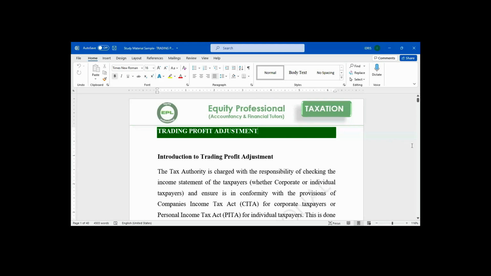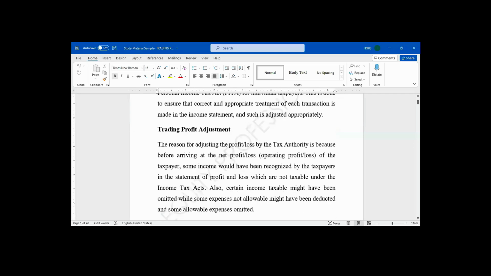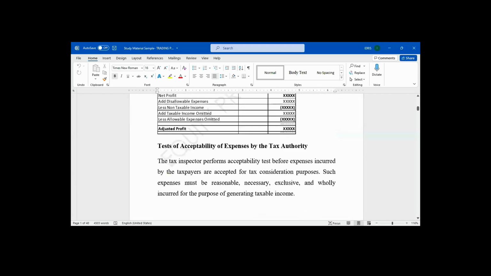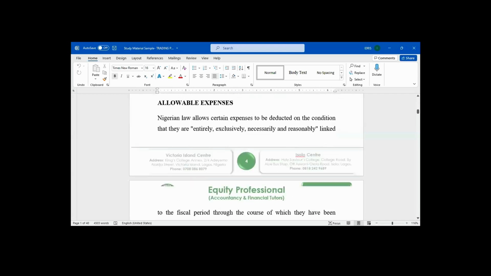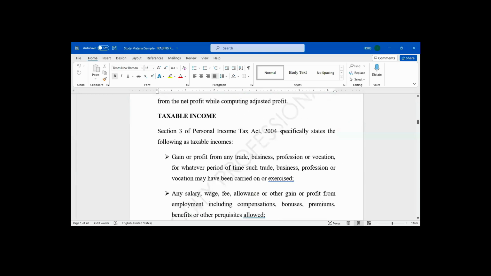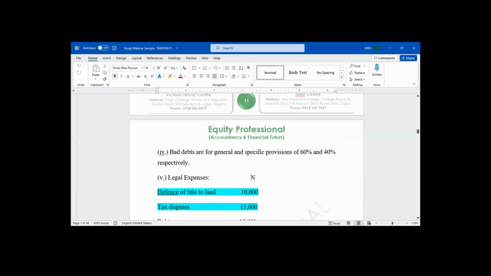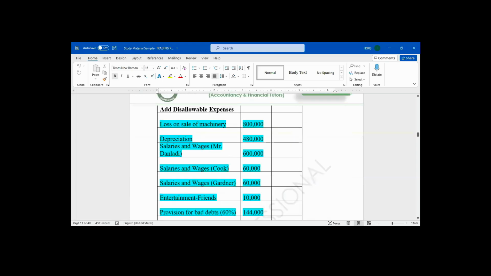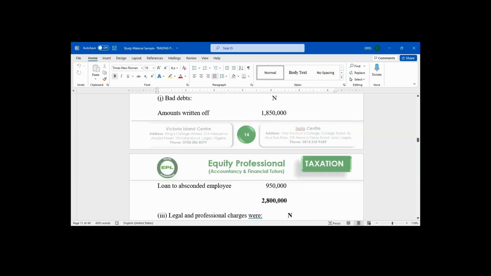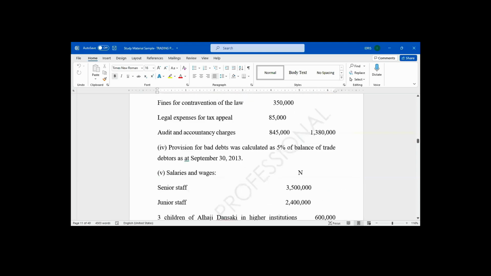So let's look at one more question so that we can move to the next topic. Let's look at one more question on trading profit adjustment.